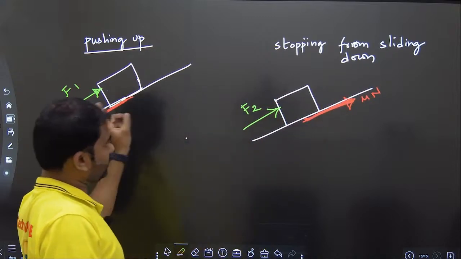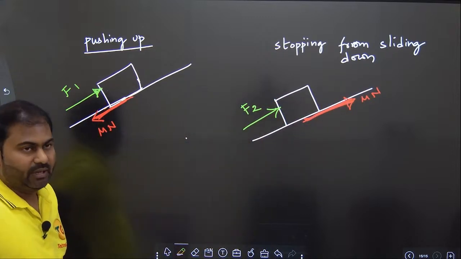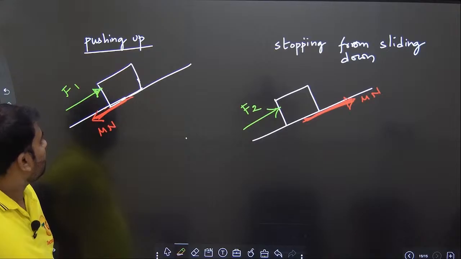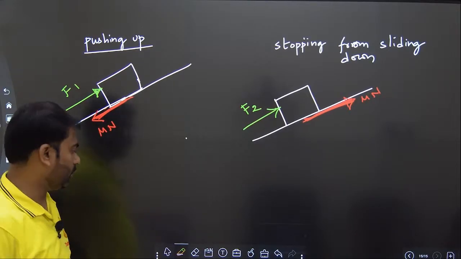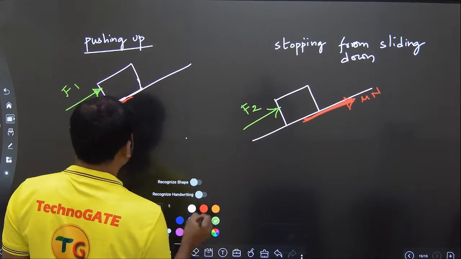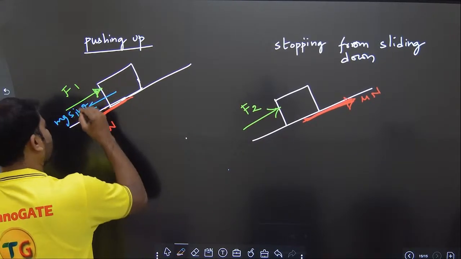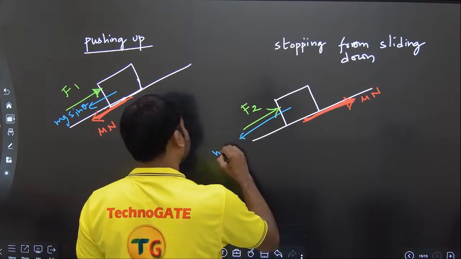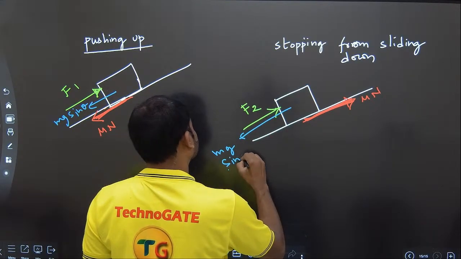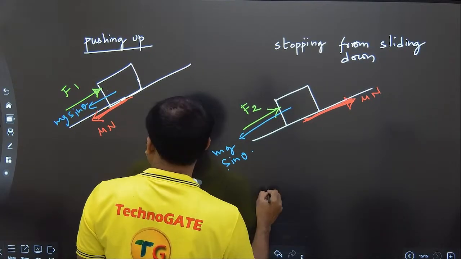That is the difference which we need to identify here. And you see this particular body, F1 and F2 are there, and the F1 to F2 ratio is equal to 2. And one more thing here, there is mg sin theta. Mg sin theta always acts this side. So let's get the values of these F1s here.